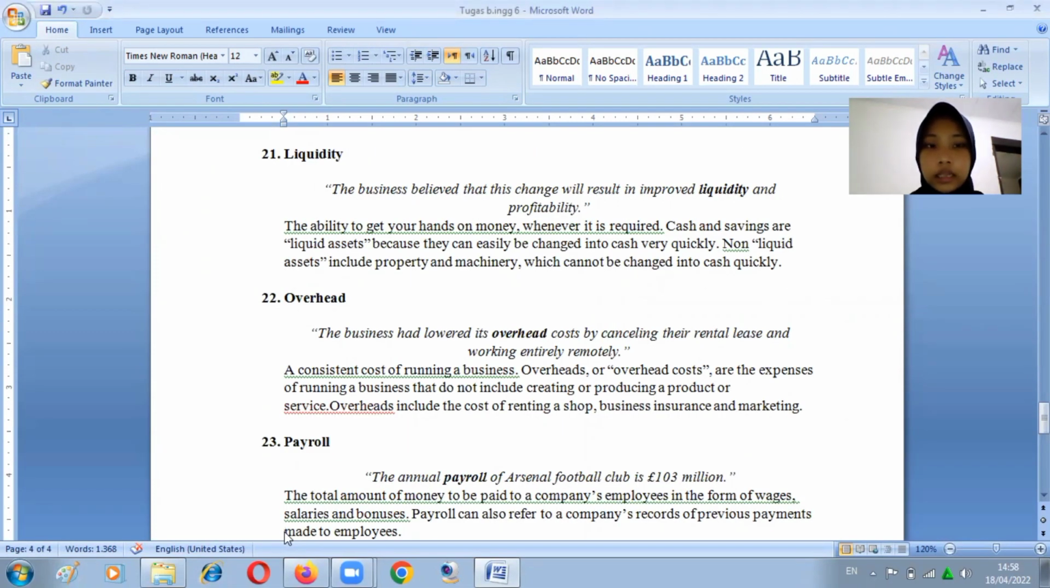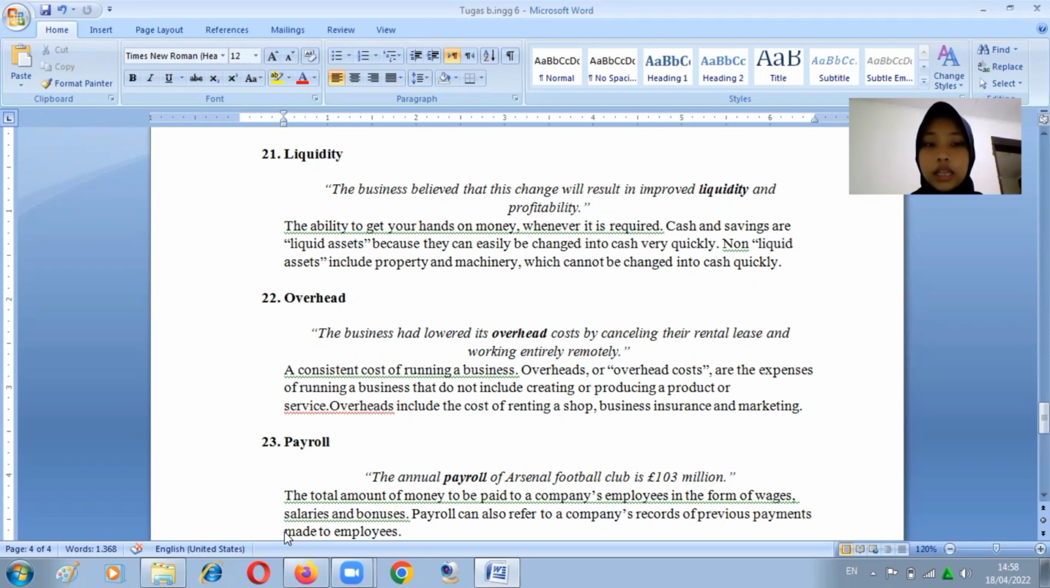21. Liquidity. The business benefit is that this change will result in improved liquidity and profitability. The ability to get your hands on money whenever it is required. Cash and savings are liquid assets because they can easily be changed into cash very quickly. Non-liquid assets include property and machinery, which cannot be changed into cash quickly.